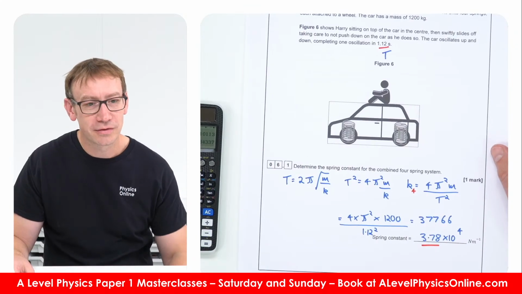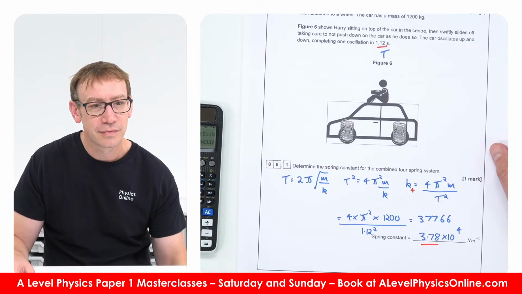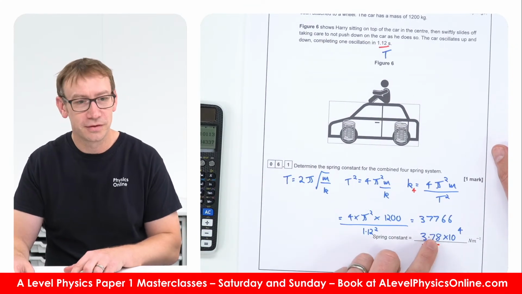4 times 10 to the 4 would be incorrect because that's only one significant figure. So therefore, I think the answer has to be 3.78. Okay.